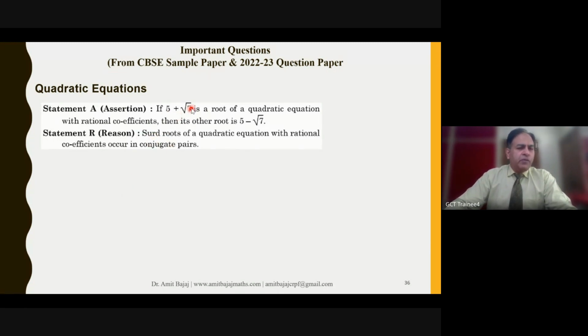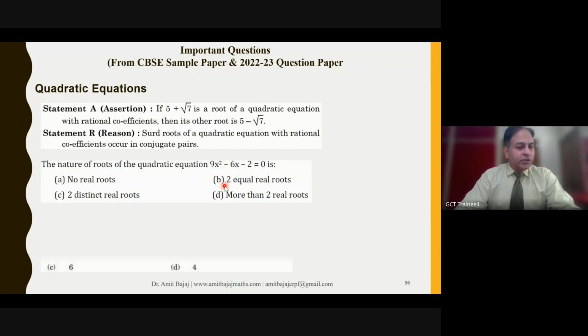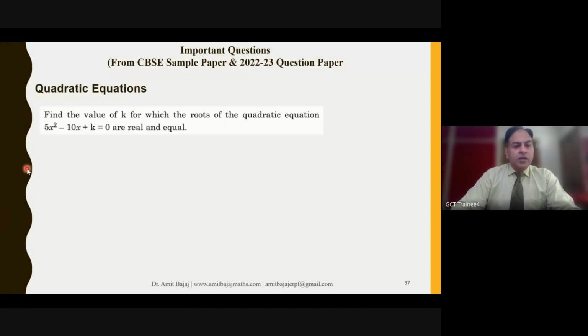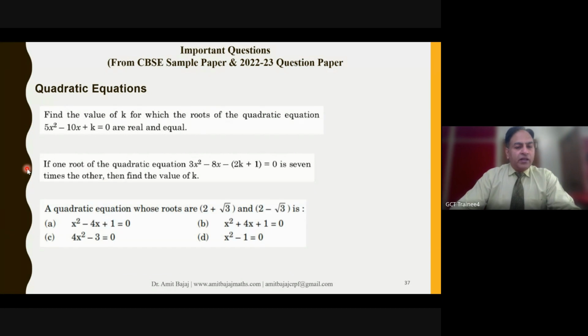But yes, if 5 plus root 7, then 5 minus root 7. We teach such types of questions, so that was not difficult or challenging for the students to attempt. And these are the favorite type of questions, the bottom one. Check out the following few more questions.